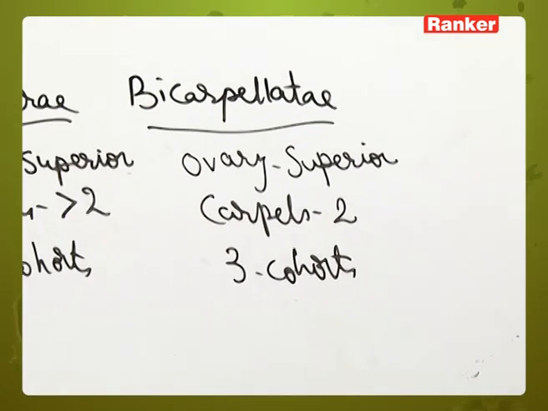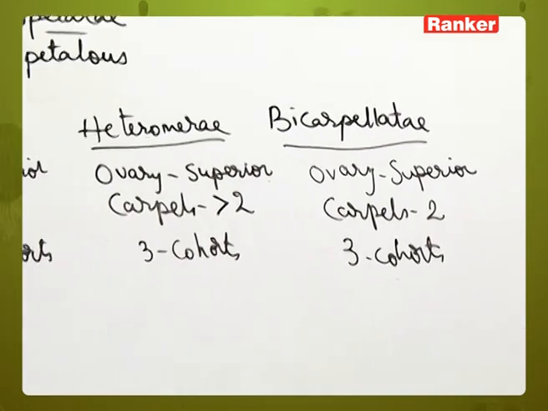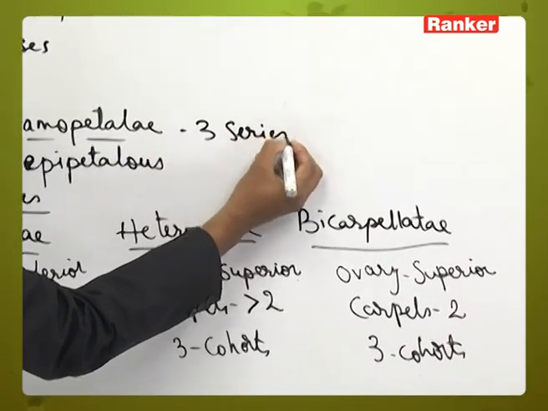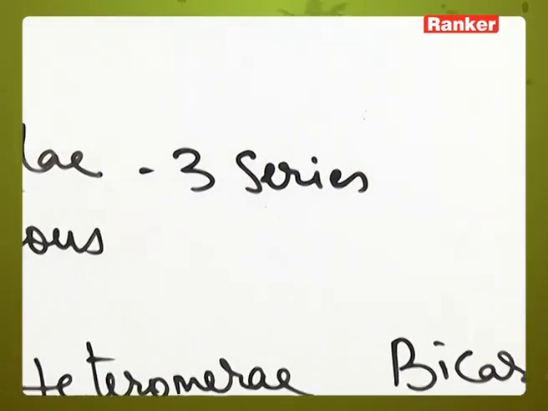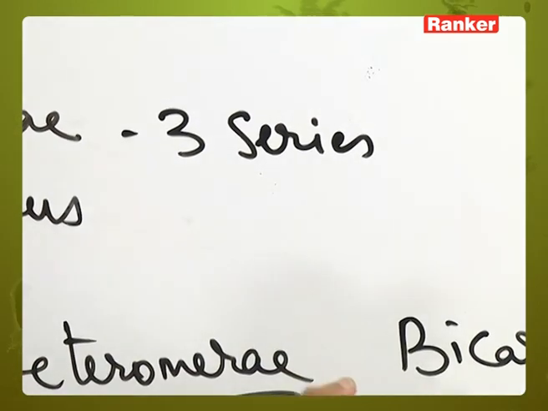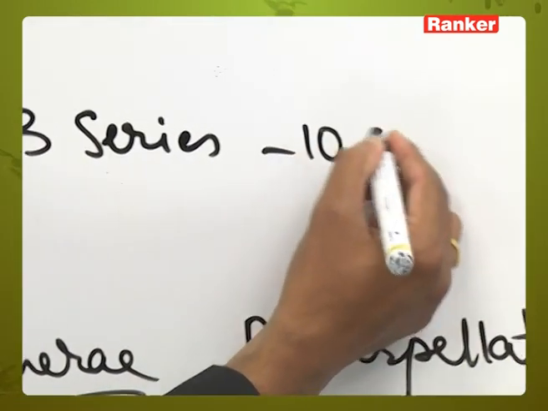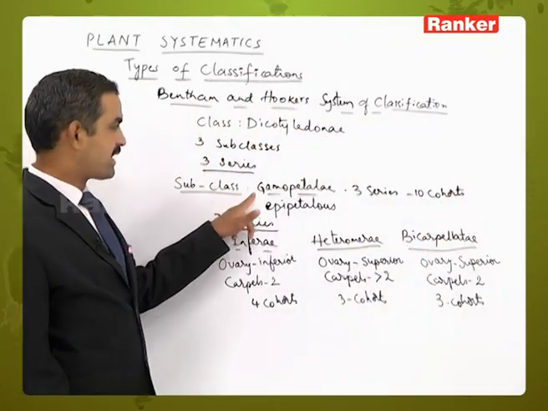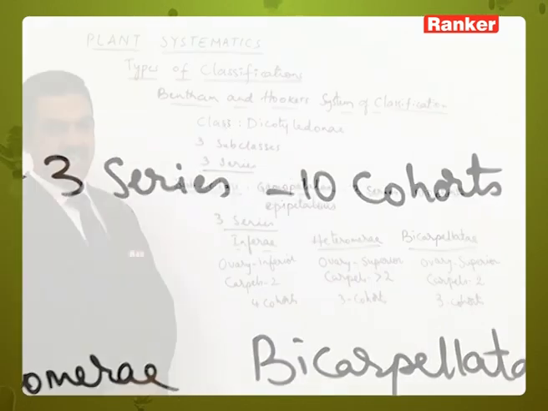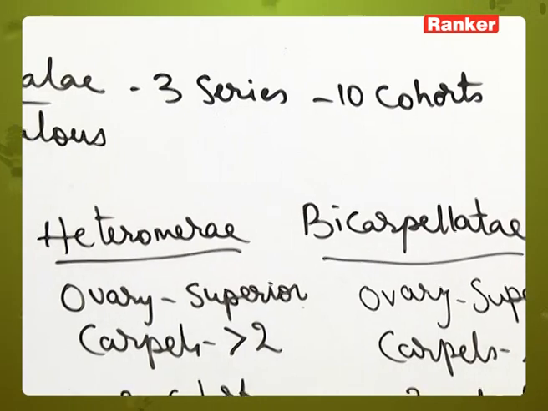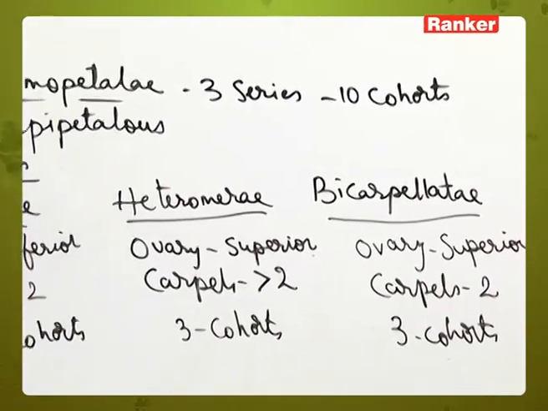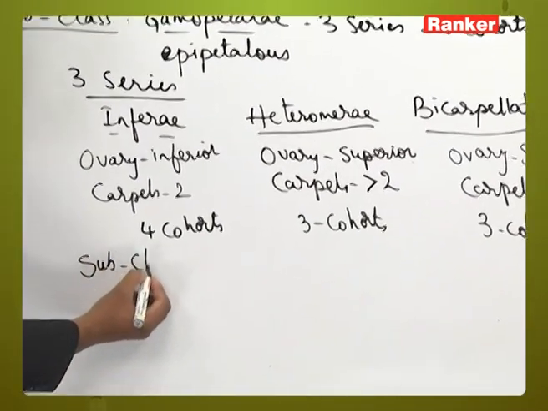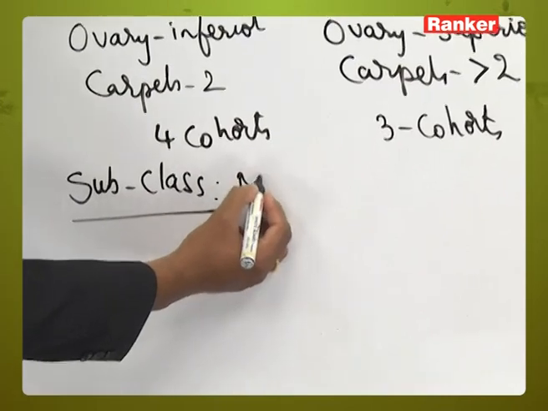In the second subclass Gamopetalae, which contains 3 series, inferae, heteromerae and bicarpellate, each of them contains 4 cohorts in inferae, 3 cohorts in heteromerae and 3 cohorts in bicarpellate. So a total of 10 cohorts are present. Under Gamopetalae, 3 series and 10 cohorts are present, whereas in Polypetalae 3 series and 15 cohorts are present. Whereas the third subclass is Monoclamidae.